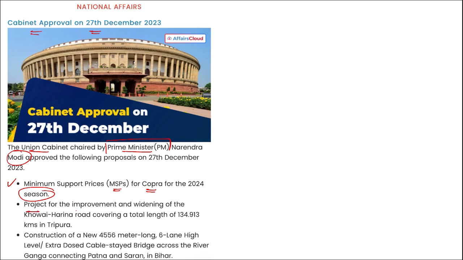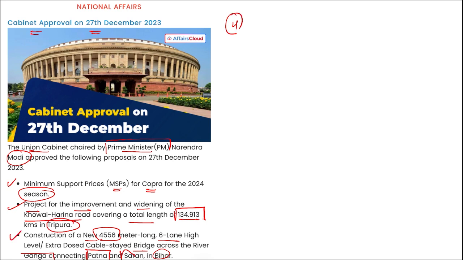Second is project for the improvement and widening of the Khowai Harina Road, covering a total length of 134.913 kilometers in Tripura, has been approved. Then a construction of a new 4556 meter long 6-lane highway bridge across the river Ganga connecting Patna and Saran in Bihar has been approved. Apart from this, remember, this was third.